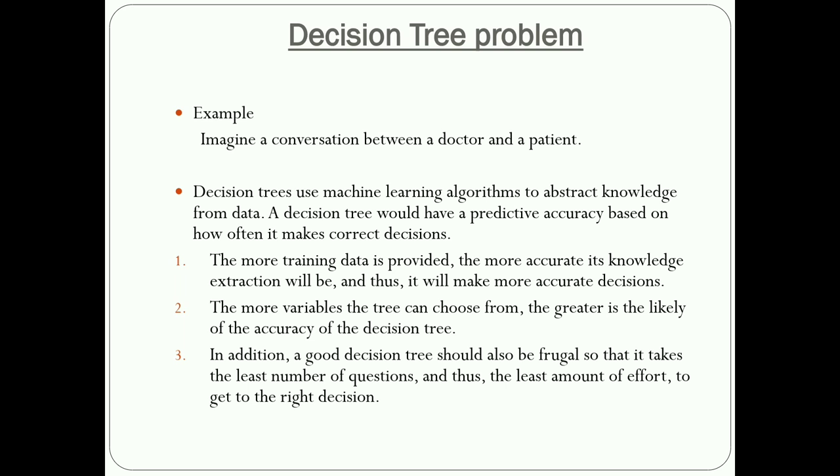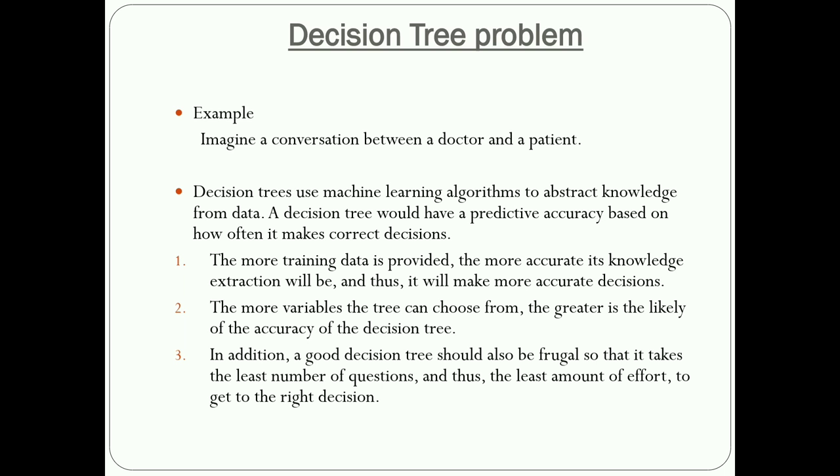Next, a decision tree is not just drawing trees, with a root node and subnodes. That alone is not a decision tree. Here, the predictive accuracy is based on how often it makes the correct decision. This is the decision tree, not directly drawing the graph.